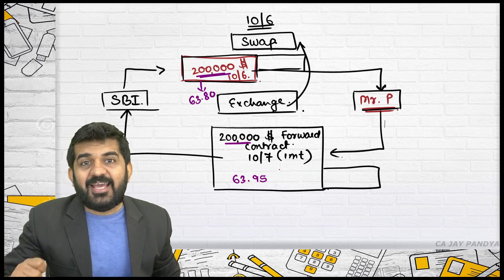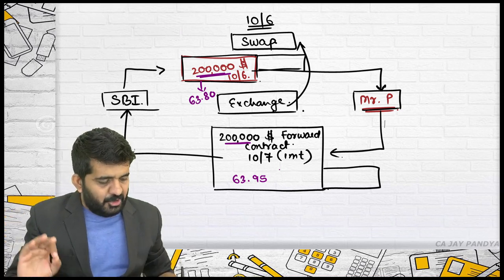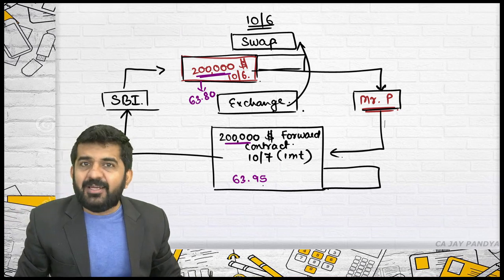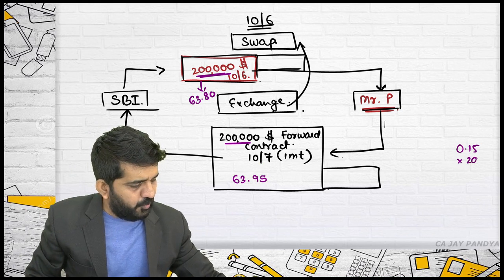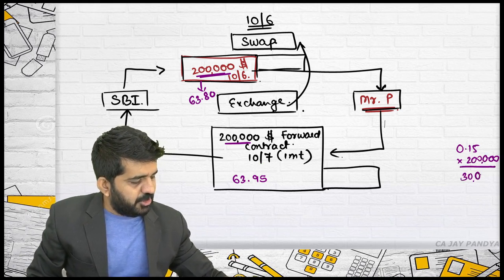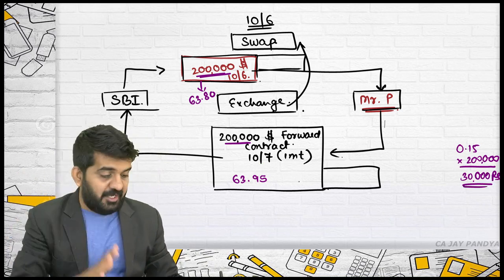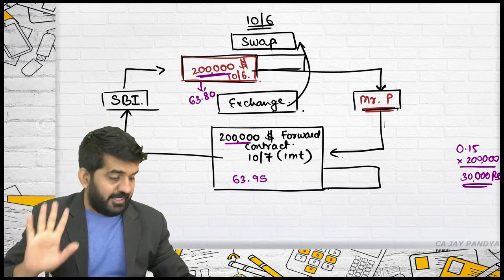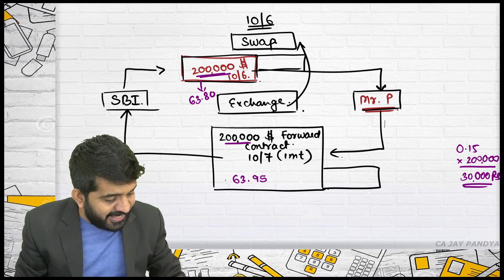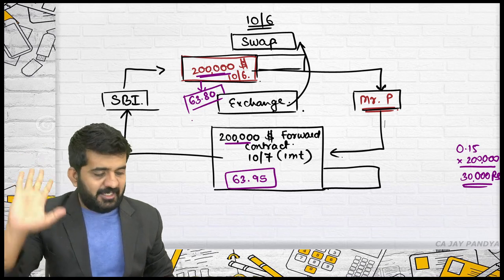So my asset is more worthy than your asset. How much? It is 0.15. $2 lakh into 0.15, more worthy of 0.15 into $2 lakh. That is 30,000 rupees. So now Mr. P is thinking that okay, I have agreed to exchange this, but I should not agree. And Mr. P says no, I don't want to exchange because my asset is costlier than your asset. That's all right. And ultimately this was decided.